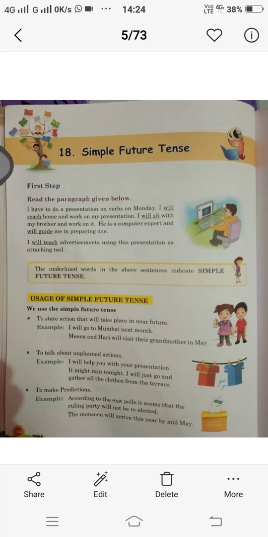Welcome children, another class. Today we will do a new chapter, number 18 from grammar, that is simple future tense. Before we start, there is a paragraph which we will read.